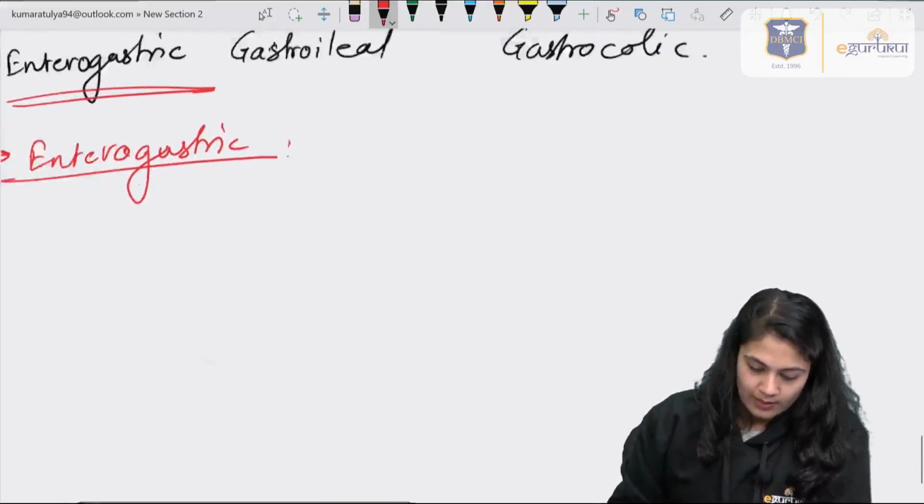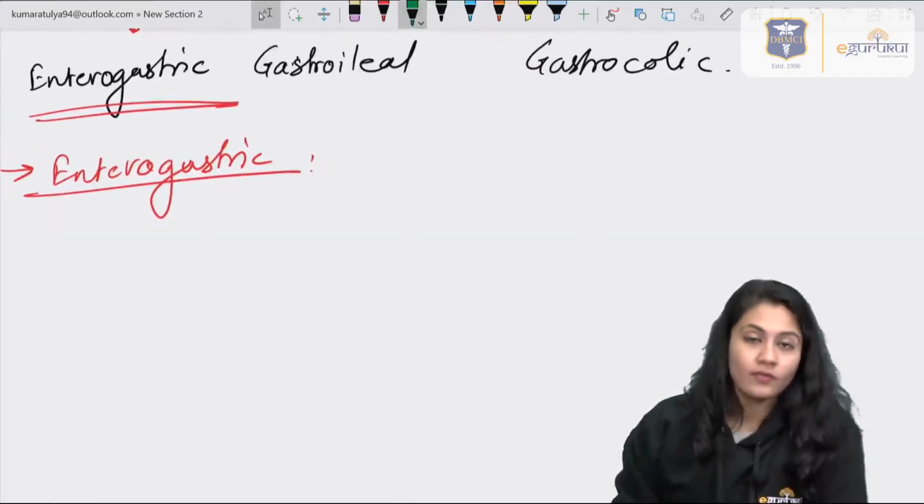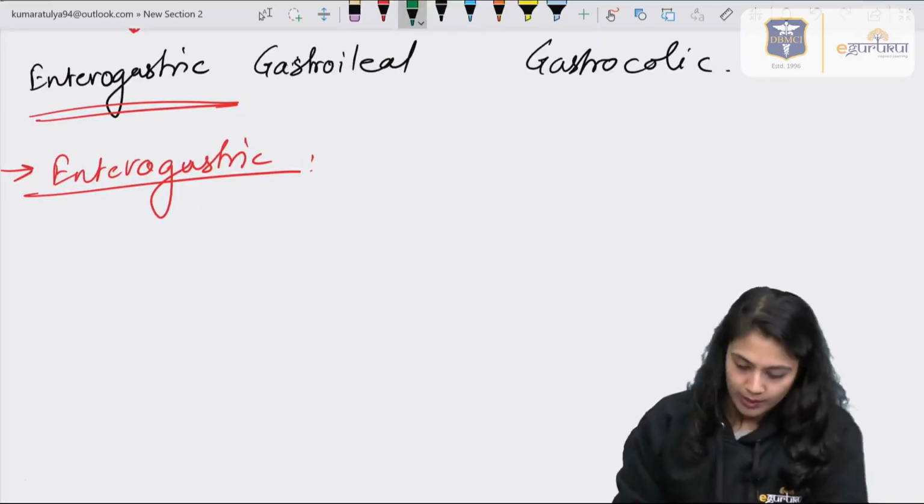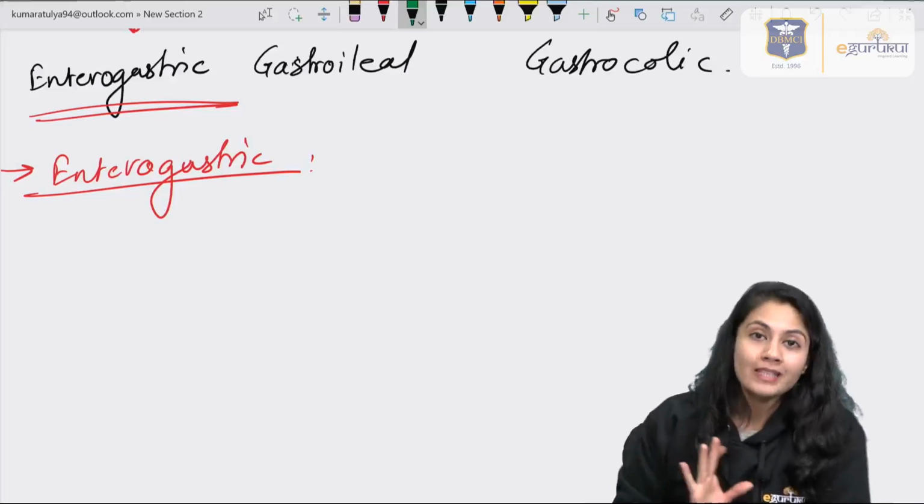Now, what is the enterogastric reflex? It is a very easy reflex. Entero means intestine, gastric means the stomach, so it is related to these two.